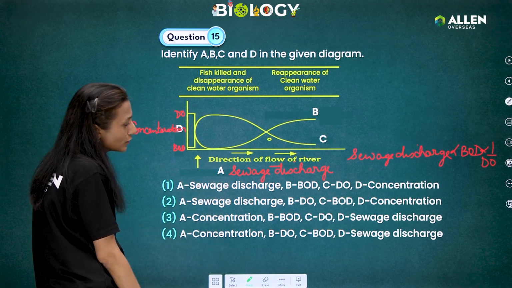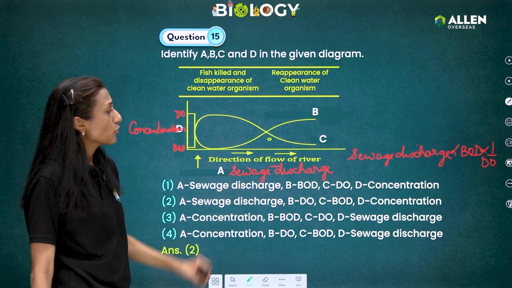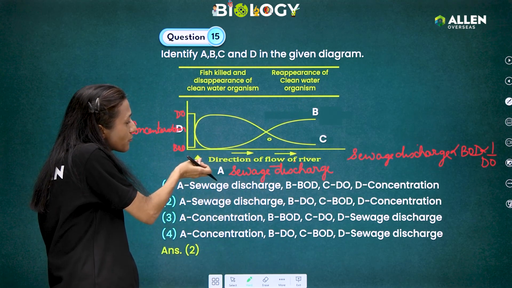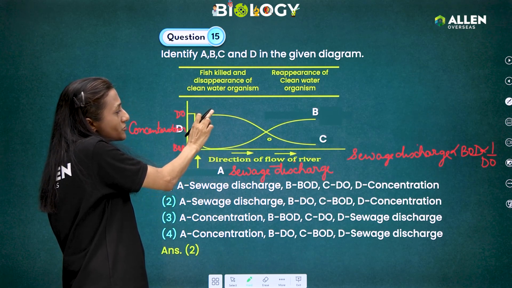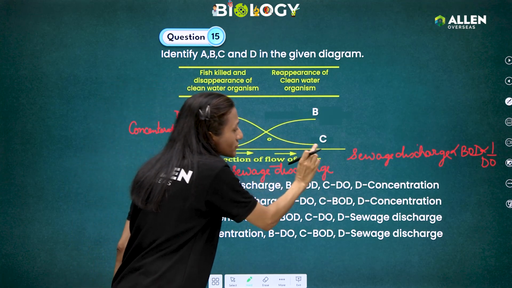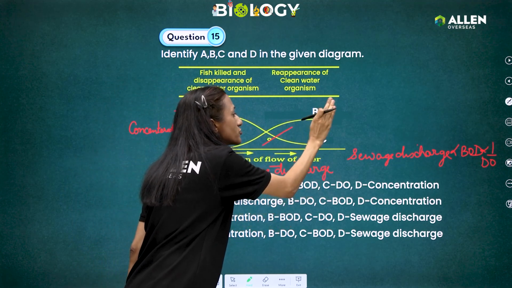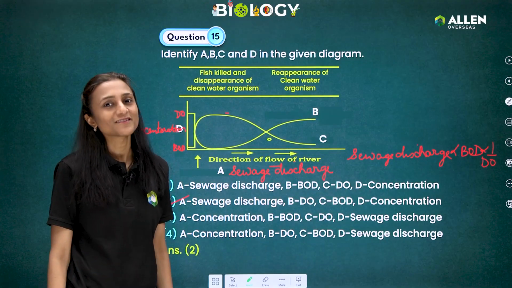That is also given in the option. And then B will be the dissolved oxygen, okay, because here sewage disposal was there, so dissolved oxygen decreased, biological oxygen demand increased, and when the river was flowing, again biological oxygen demand will fall and dissolved oxygen will increase. Therefore, our option is, okay.